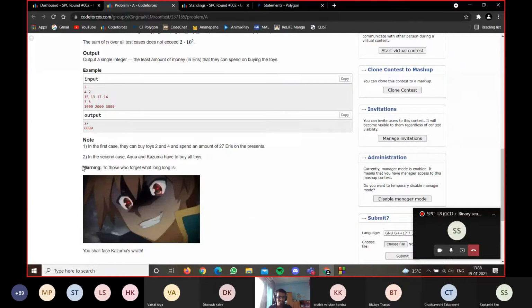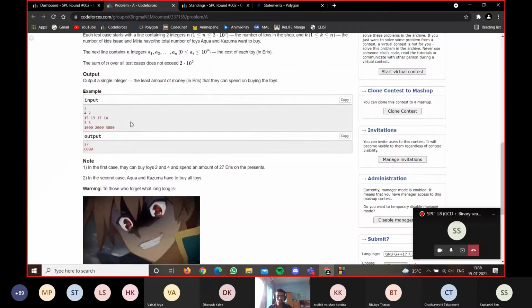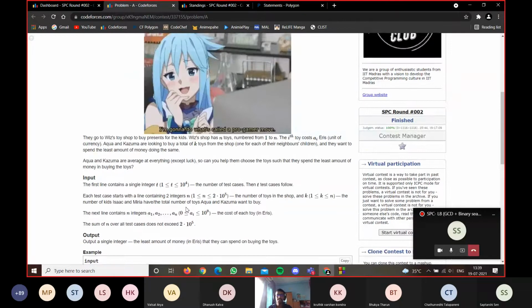I had even given a warning here, but some of you just used integer variables and expected the answer to come. Because A i goes from 0 to 10 power 9, the sum can go till 10 power 14. And your regular integer variable can only accommodate till around 2 into 10 power 9. For higher values, you have to use long int. So that was an error that I had found.